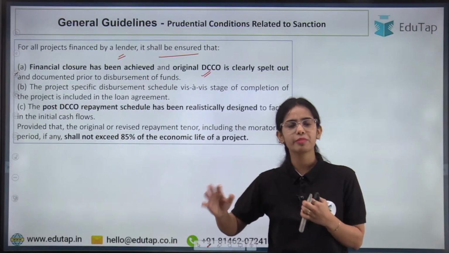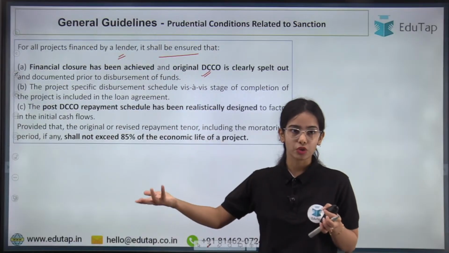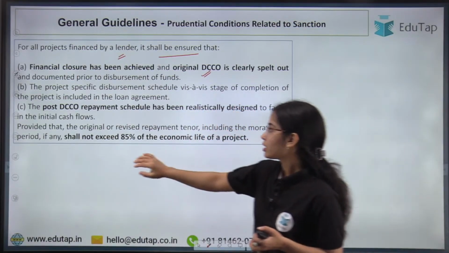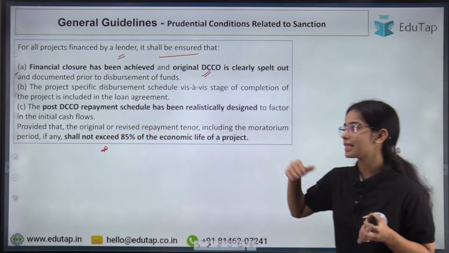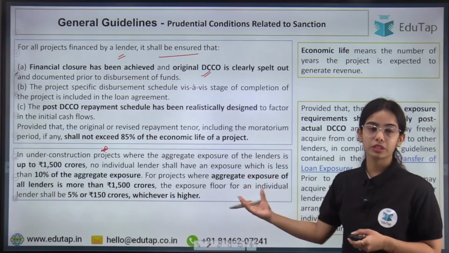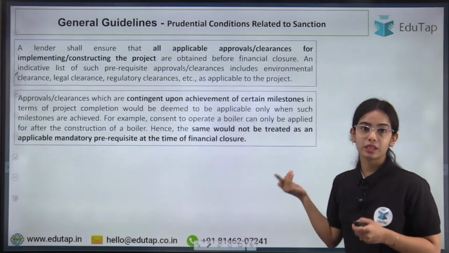Like in the initial 1 year, maybe the entity will not be able to earn much, so they will not be able to repay much. Okay, so the repayment schedule has to be designed realistically, and the repayment tenure should not exceed 85% of the economic life of the project. Then we discuss some of the details also, that how much investment or how much exposure the lender should have.